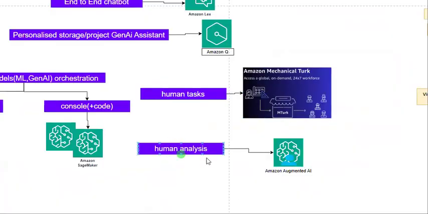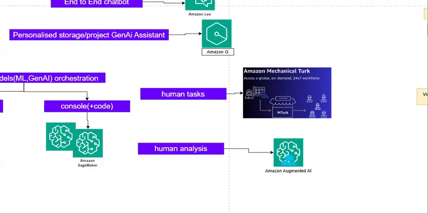So in order to perform this human-based analysis task by using Amazon Augmented AI, we have multiple options. From your company itself, you can take a half billion of users, or you can say workers or employees which are present in your company, who can do that human analysis.